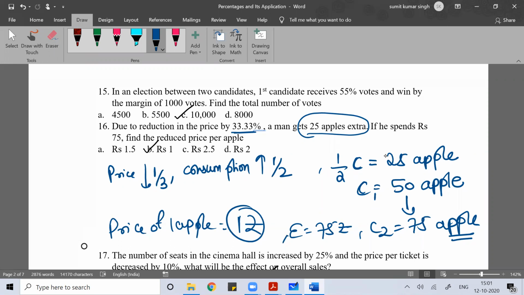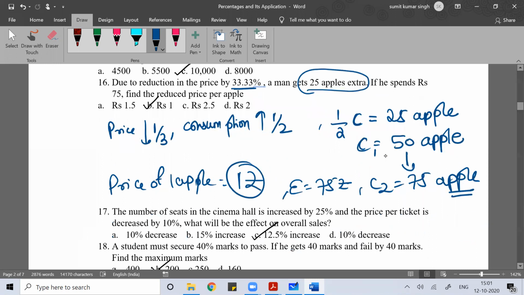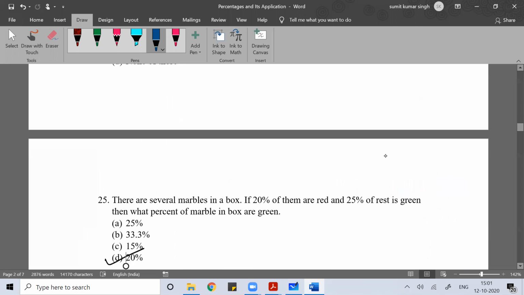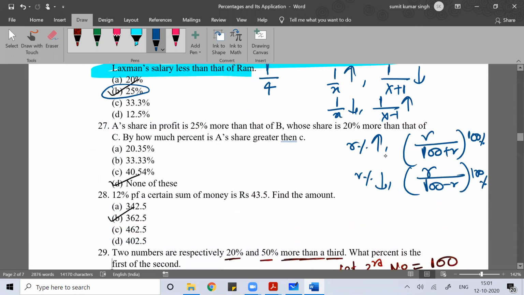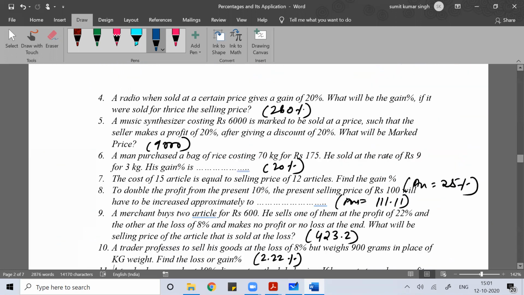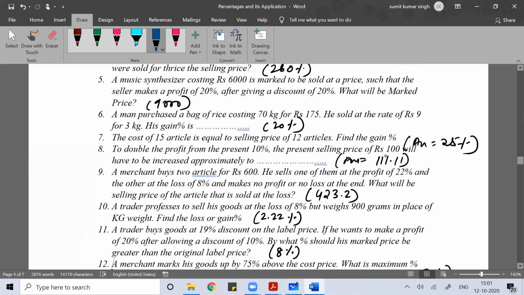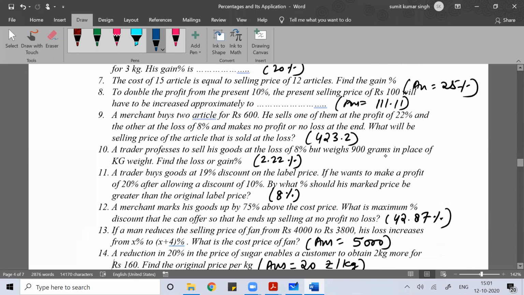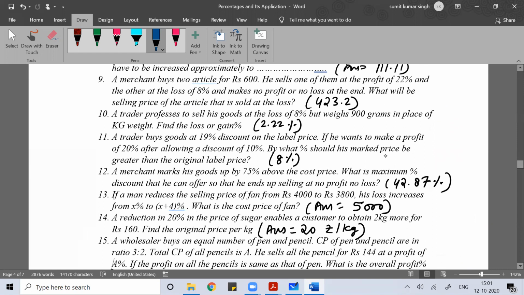I hope you got the logic. This logic is very important. We use this logic in time, speed and distance. We use it in percentage. We use it in profit or loss, everywhere. Wherever the product of two variables is constant, we use the same logic.